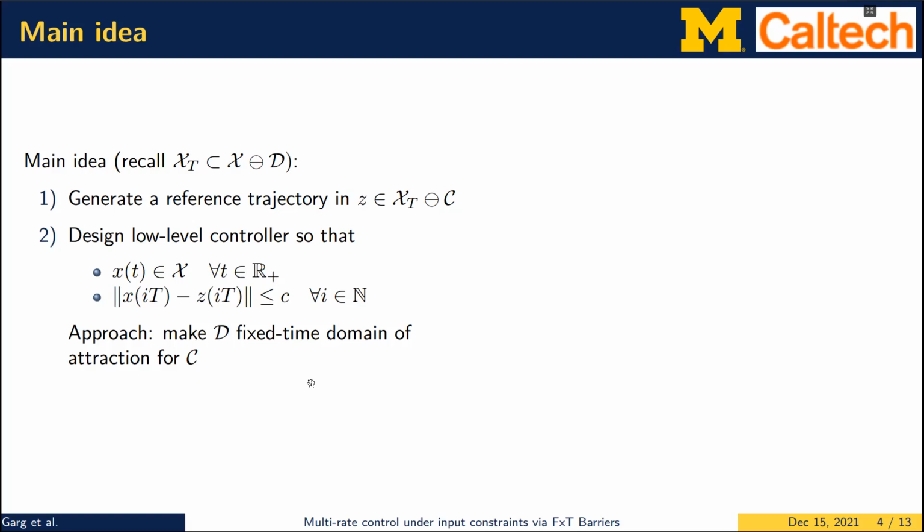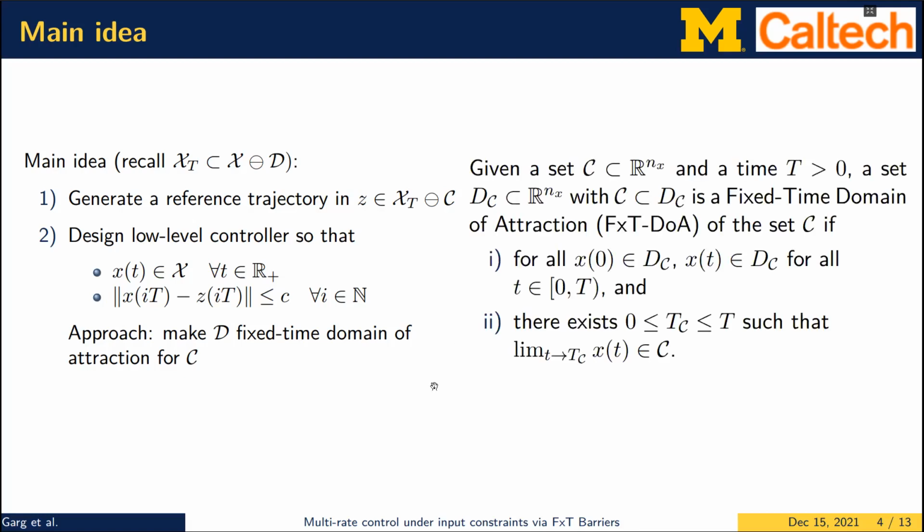And the approach to solve this problem is making this set D here a fixed time domain of attraction for this set C, which defines how close the reference trajectory and the system trajectories are. The notion of fixed time domain of attraction is formally defined on the right-hand side. So for a given set C, set D, which contains this set C, is called a fixed time domain of attraction if for all the system trajectories starting in this set D, they remain in the set D at all times, and they also reach the set C within a fixed amount of time.